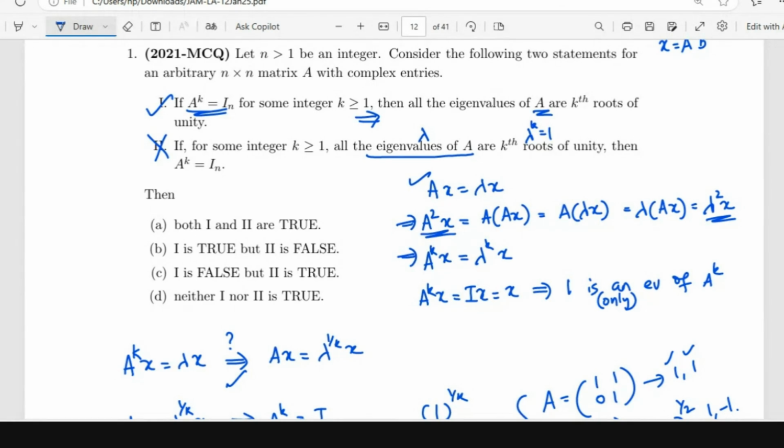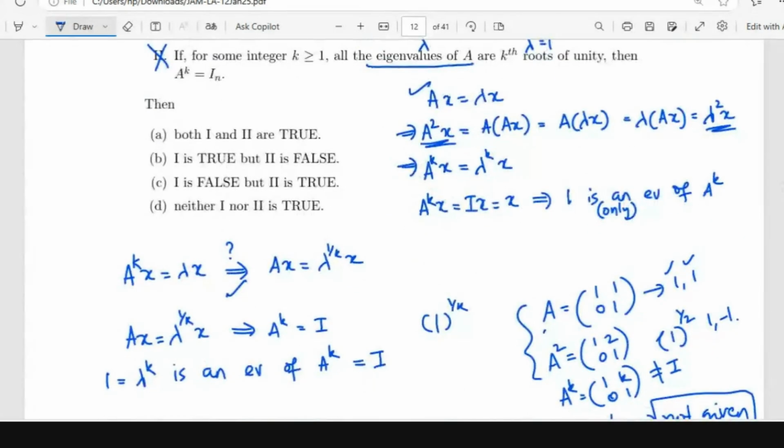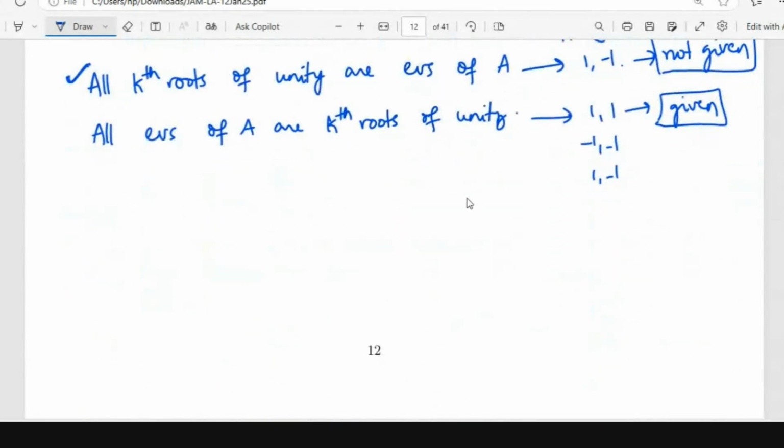If A power k is equal to identity, we can take it in the diagonalizable form itself. A power k is equal to identity means A power k is P inverse I P. I don't think this way is going to help us.